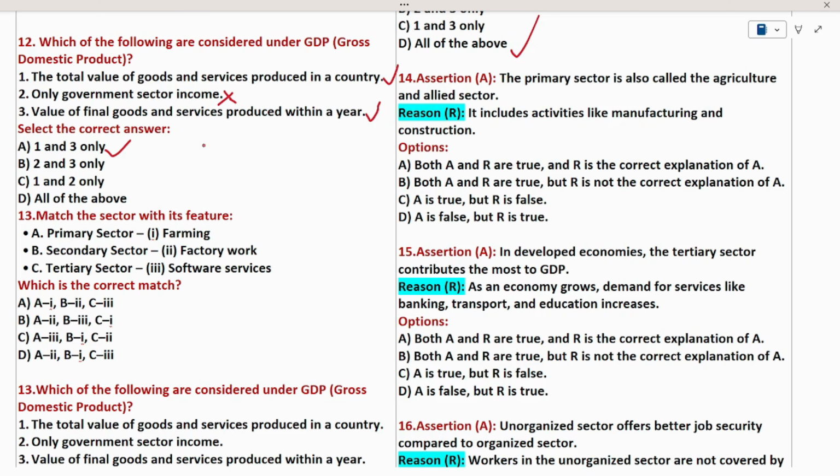Read question number 13. Simply, it is asking for matching: what is the primary sector, what is the secondary sector. In the given question, all the options are true. So I can say option A is the right answer.